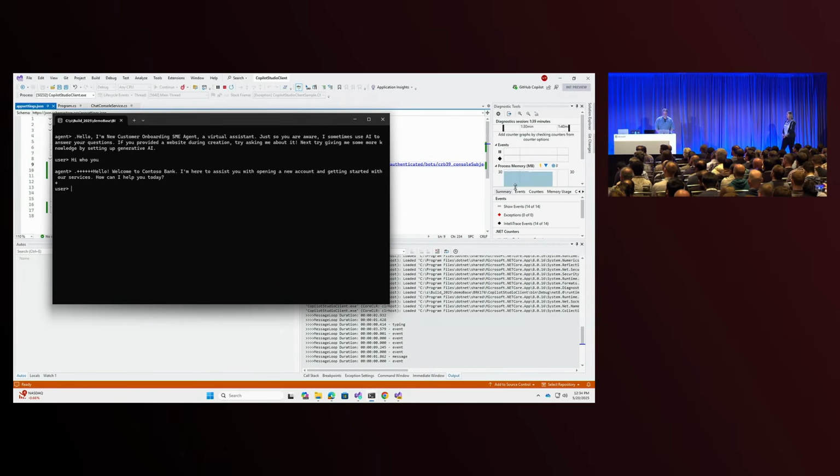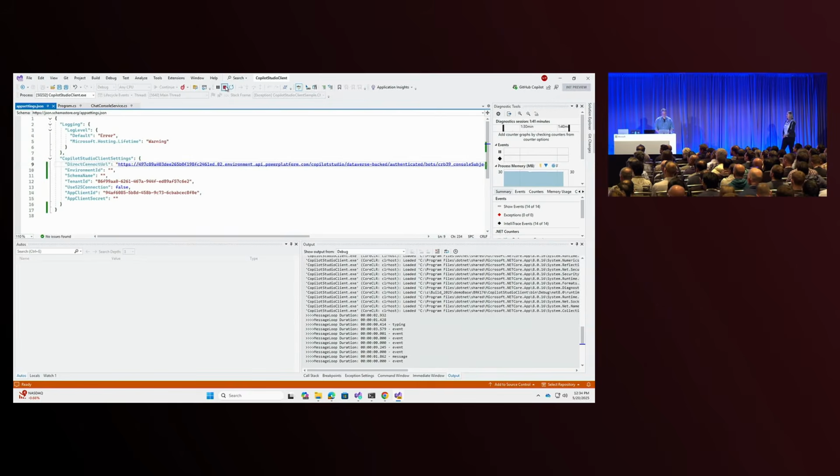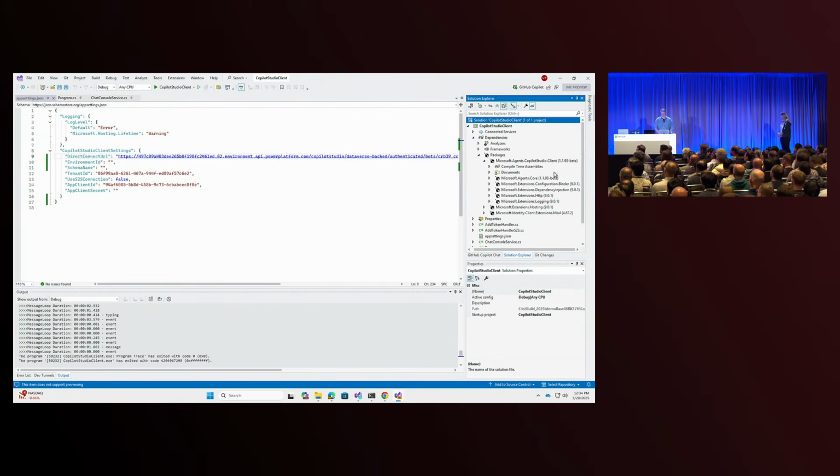Now, if I go back and look at the dependencies that I'm pulling in, what am I actually pulling in here? Okay, if I look at what I'm pulling in, the Copilot Studio client, which is the application, that's the actual wrapper. I'm pulling in Agents Core. Agents Core is our communications layer. That's our actual serialization. This is how Copilot Studio describes things. This is how Teams describes things. This is how our communications layer fundamentally works. So the dependency that it pulls in is only the core dependency. You're not dependent on a particular hosting technology or platform. You're not dependent on a particular language, because that exists in all different places. That's one of our core capabilities.